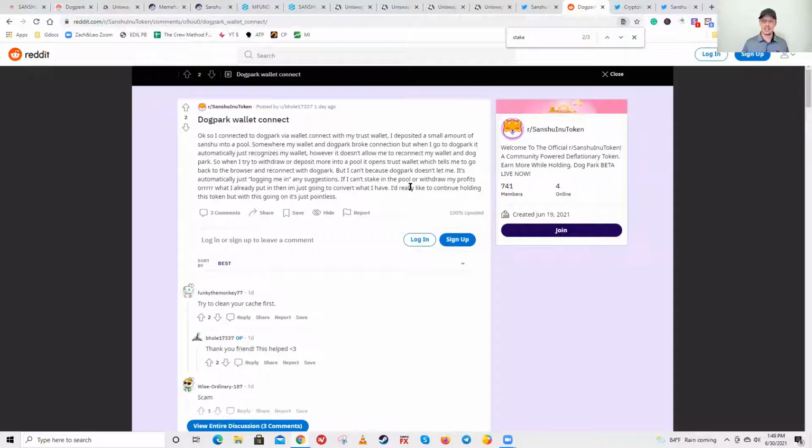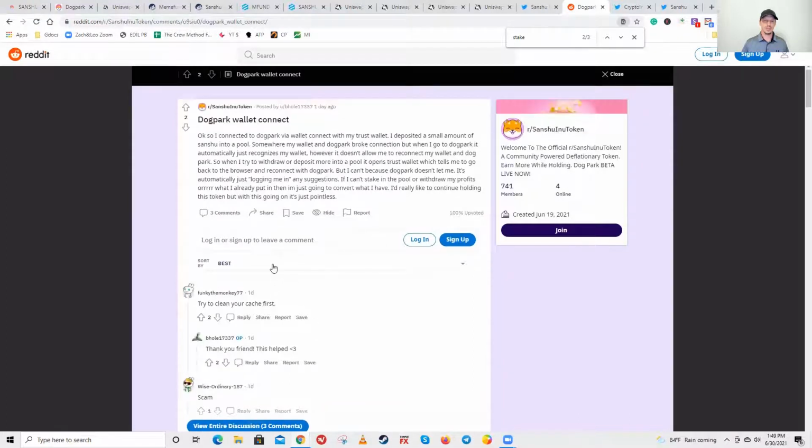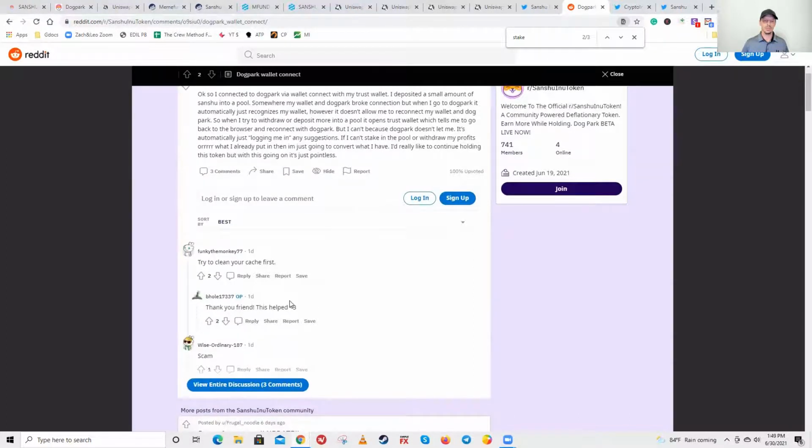Any suggestions? If I can't stake in the pool or withdraw my profits or what I already put in, then I'm just going to convert what I have. I'd really like to continue holding this token, but with this going on, it's just pointless. So someone said to try to clear the cache first, and then, you know, thank you for this help.